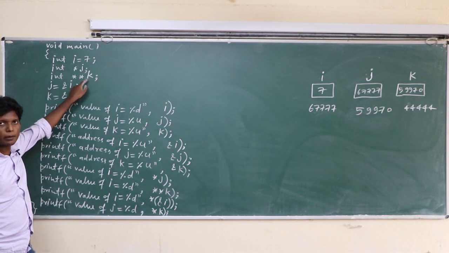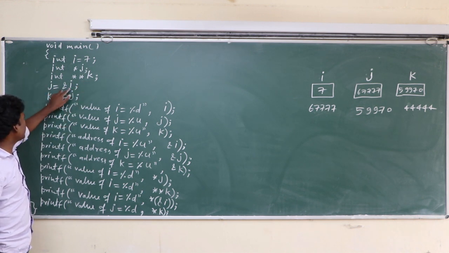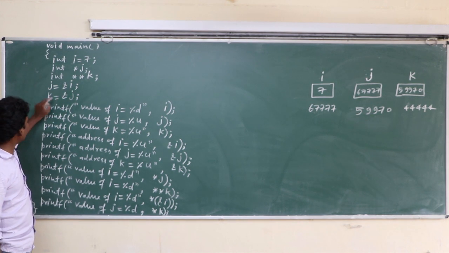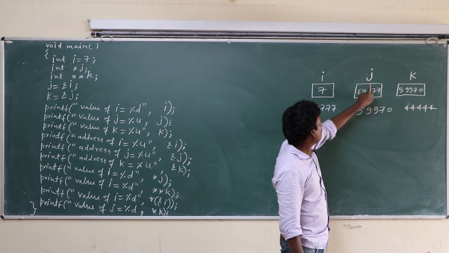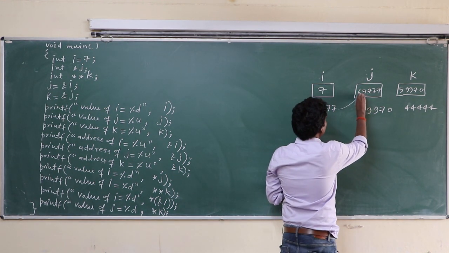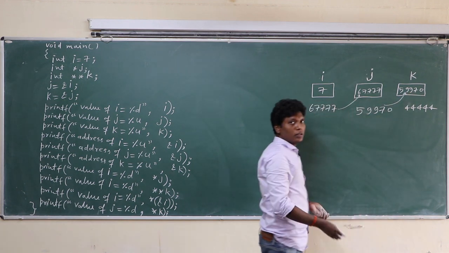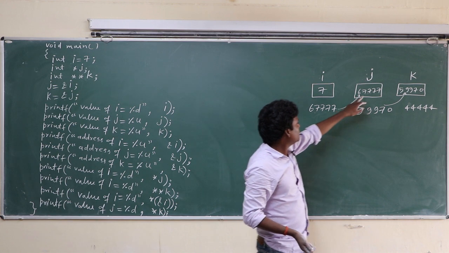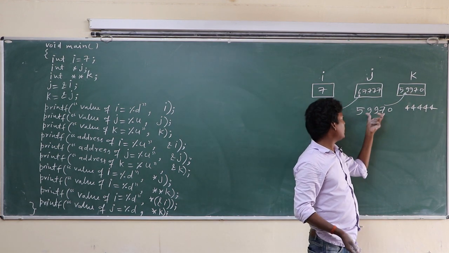So j has the value address of I, and k has the value address of j.